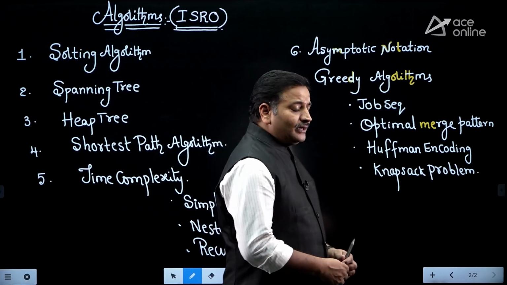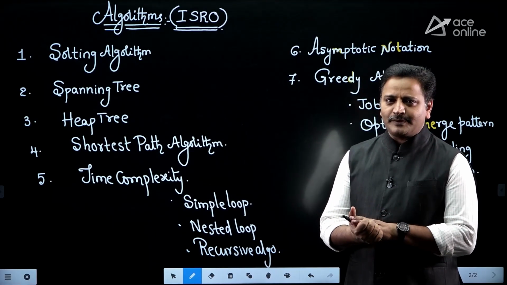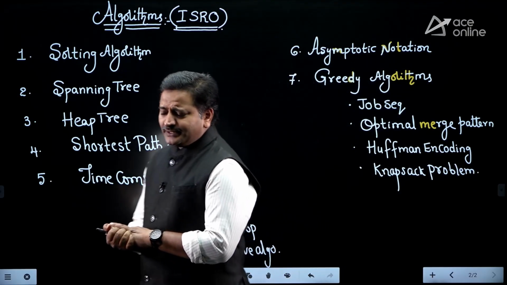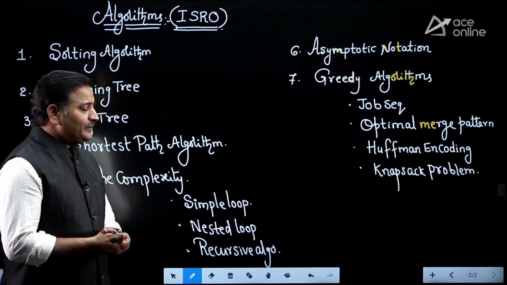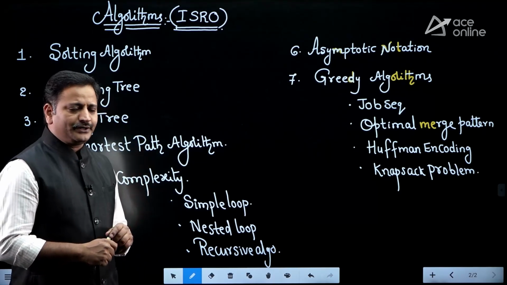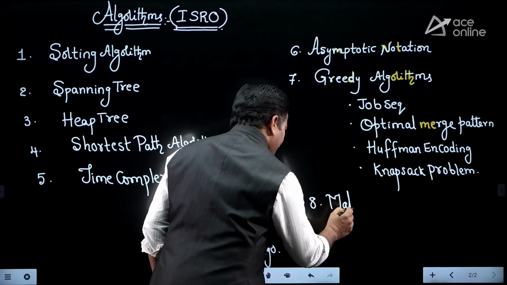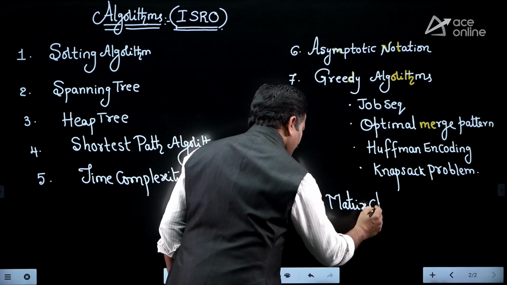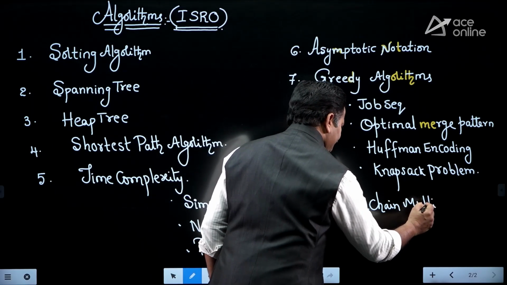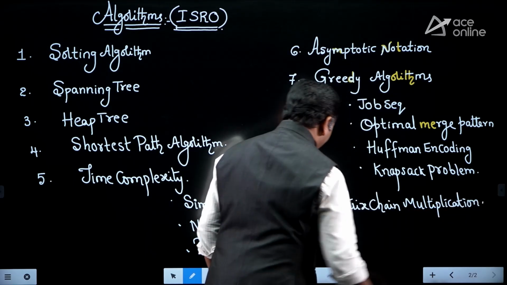For the remaining topics, like dynamic programming, we have topics like the longest common subsequence problem, matrix chain multiplications, and also the 0-1 knapsack problem. So these are the lowest priority topics. If you have time, you can go through them. I can suggest one topic, the matrix chain multiplication algorithm, friends. That is a most important topic. So the 8th highest priority topic I can say is matrix chain multiplication.